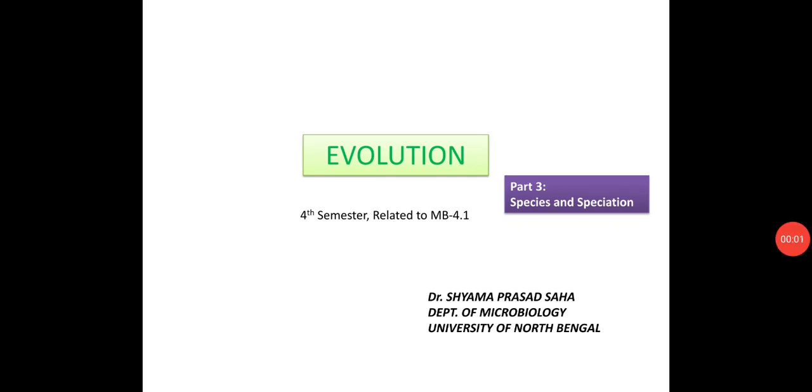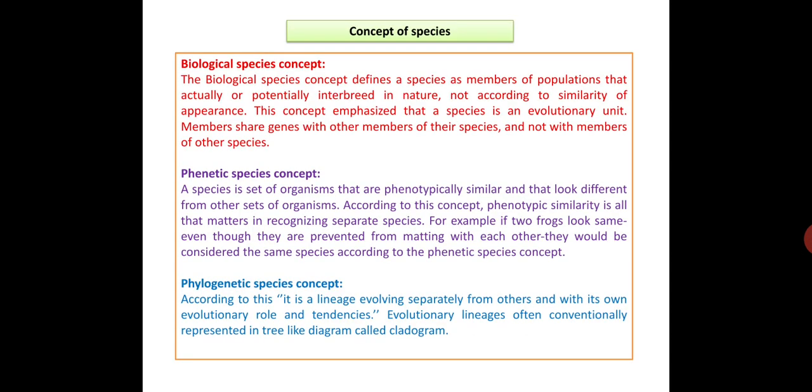Okay, today I am going to discuss the last part of your evolution chapter, that is species and speciation. Now there are several concepts of species. The first one is the biological species concept.